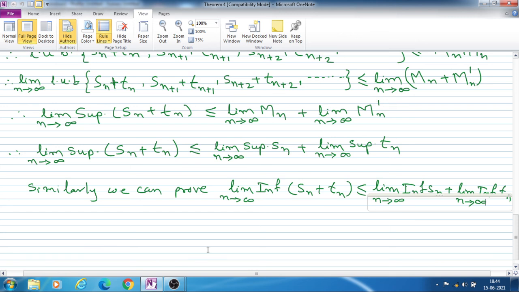Similarly, we can show that the limit inferior of Sn plus Tn is greater than or equal to the limit inferior of Sn plus the limit inferior of Tn. So you prove this theorem. This is an exercise for you. So we stop here.